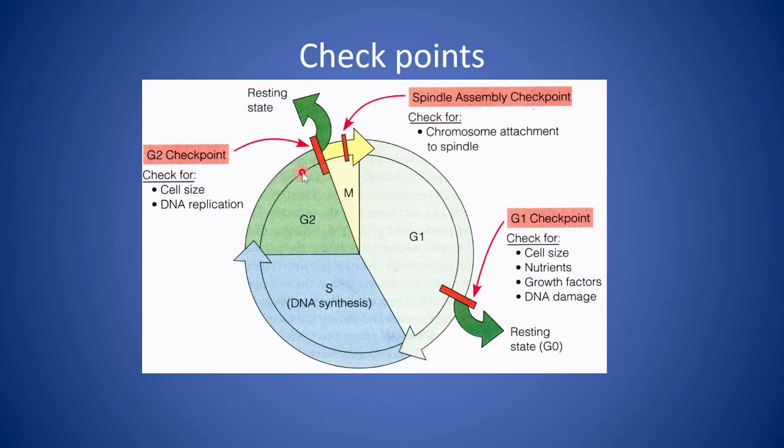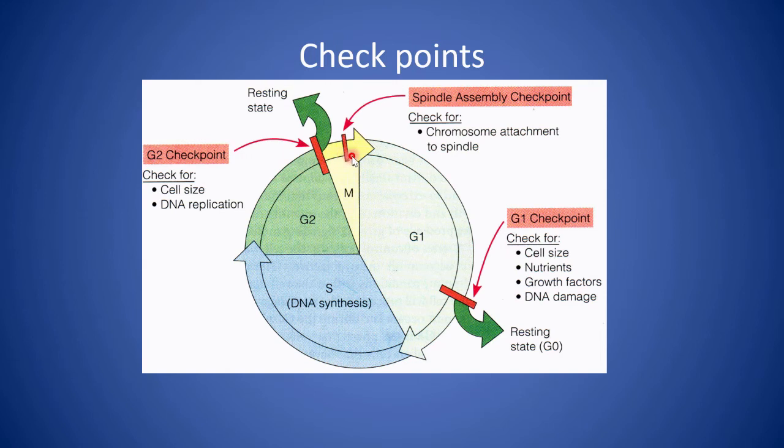Then the next checkpoint is at the G2 phase. In this checkpoint, the cell checks whether the cell size is sufficiently large or not, and whether the DNA replication has been properly completed or not. That means if any error occurred during the DNA replication, that error has been removed or not. If any of these two requirements are not met, then the cell can go into a permanent resting stage out of this cell cycle. If everything is all right, then the cell goes towards the division phase.